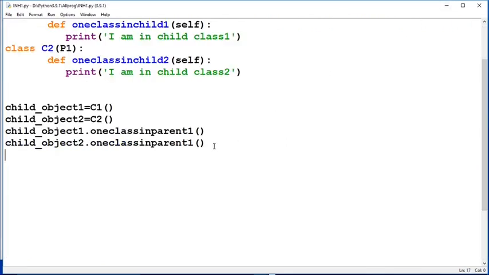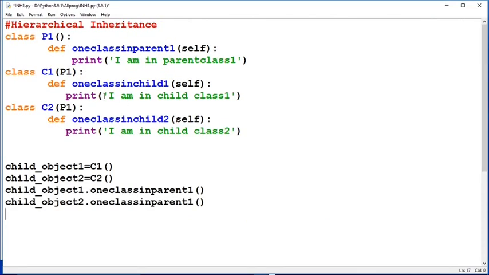Now if you want to print individually the print statement inside these classes themselves, that also you can do. Let us say you want to print the print statement that is there inside child class 1 and the print statement that is there inside child class 2, that also you can do.